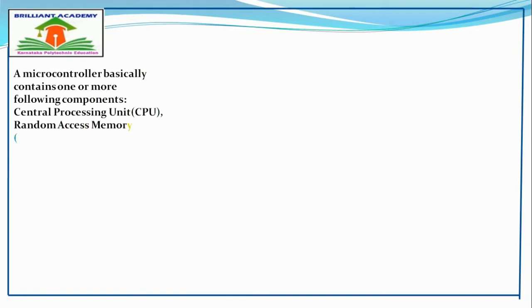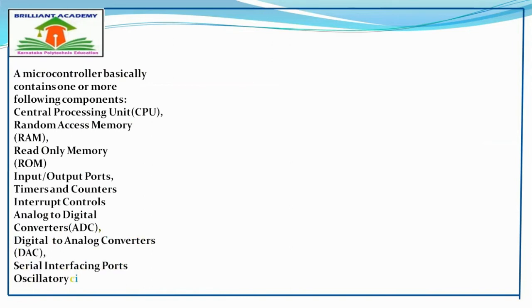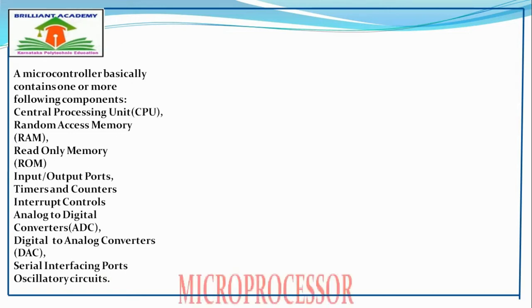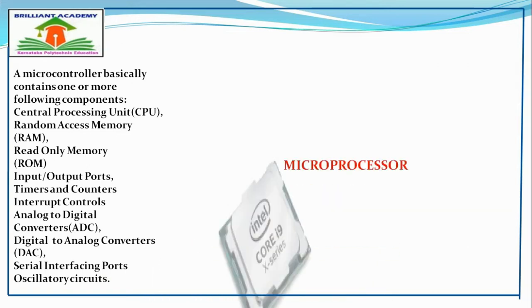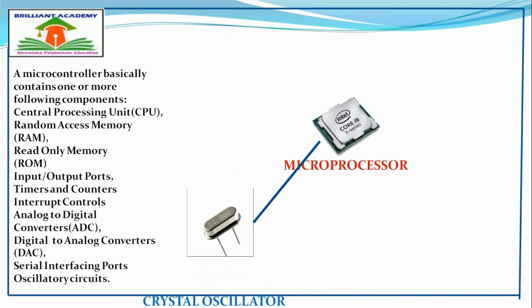A microcontroller basically contains one or more of the following components: central processing unit, random access memory RAM, read-only memory, input-output ports, timers and counters, interrupt controls, analog to digital converter, digital to analog converters, serial interfacing ports, oscillatory circuitry. In this figure, we get an exact picture in our mind of what exactly the microprocessor and the microcontroller are.